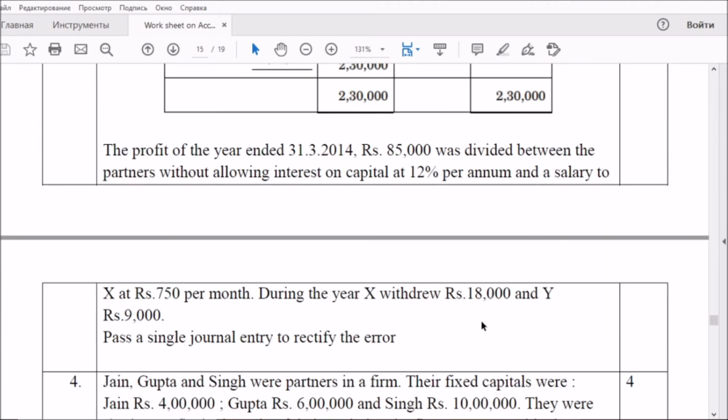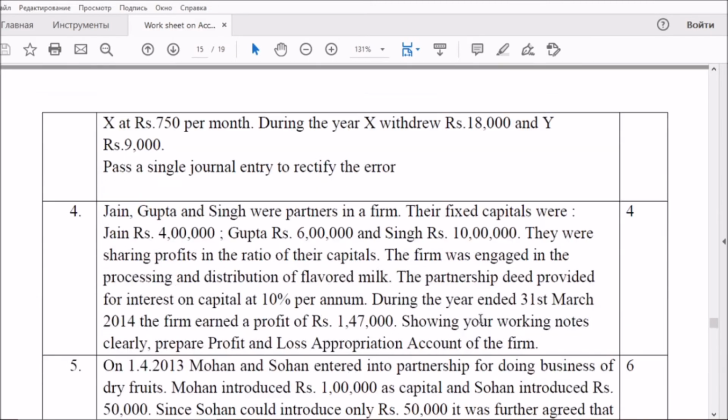We have to adjust that item in the capital account through a single adjusting entry. Calculate the amount of interest on capital and show it in the adjusting table for each partner, take the total, share as per the profit and loss ratio, and find the difference. Based on that difference, you can create a single adjusting entry.